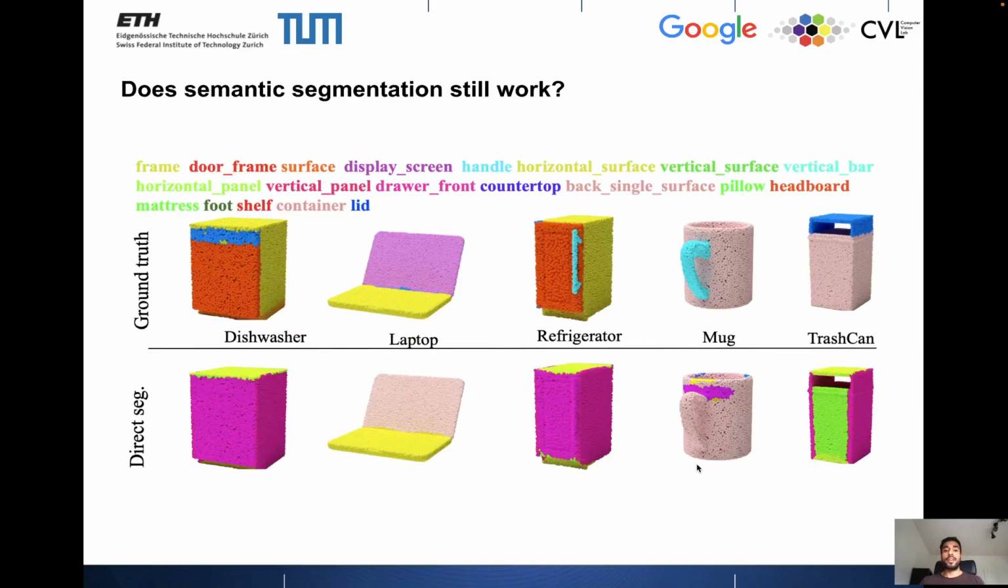So if we just train a PointNet on this dataset and test the segmentation performance, we see that the model completely fails. So given the input of a dishwasher, the current segmentation model thinks that it's a storage compartment. And this failure is actually evident in other object classes as well. This highlights the need of building something new.